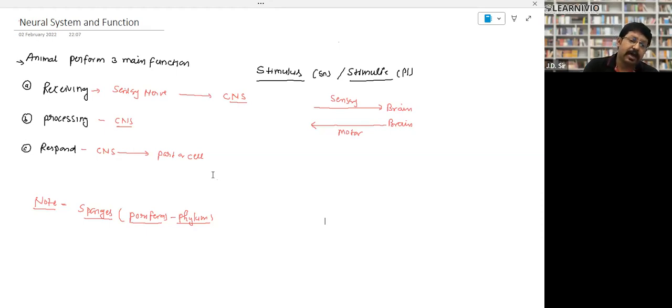After that, there are three main functions of the neural system. Receiving, they receive the information. Processing, the central nervous system in the brain processes the information. And responding, they give some order. Right. So this was the basics about the neural system. So now come to some more info.